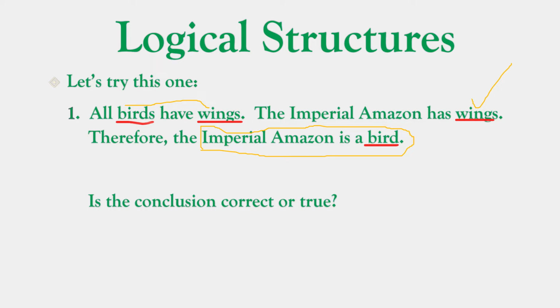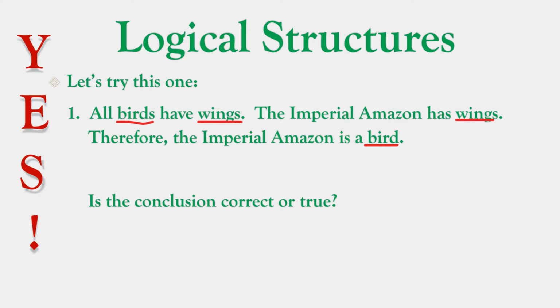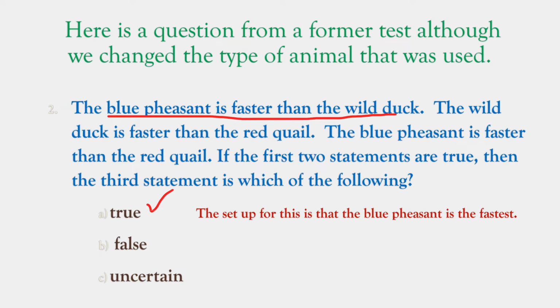Whether it's true or not, you're looking at what the words say. You're not looking at what the imperial Amazon really is. By the way, it's apparent, so it's true. But even if not, let's say it was a dog or a cat or whatever, you're looking at what these words say, no matter what you know or don't know about the imperial Amazon.